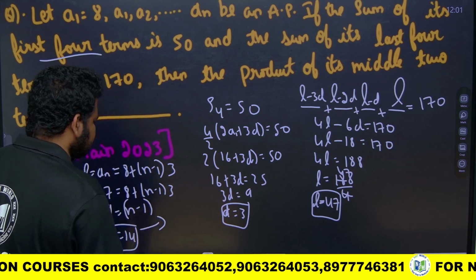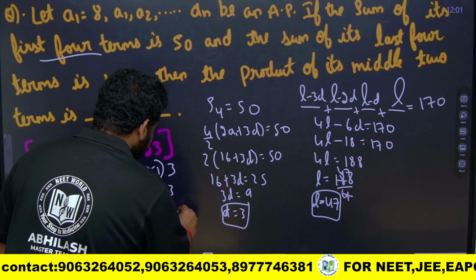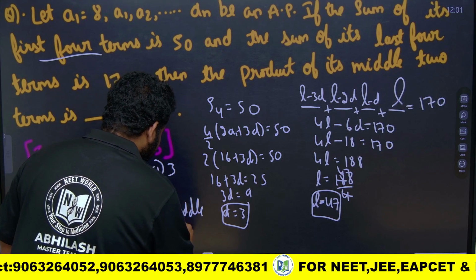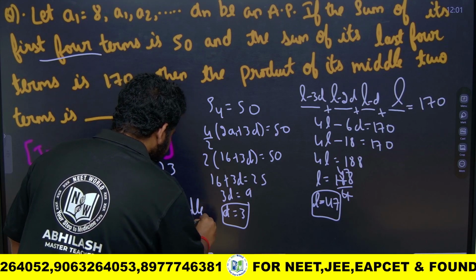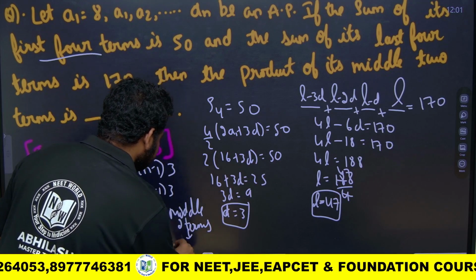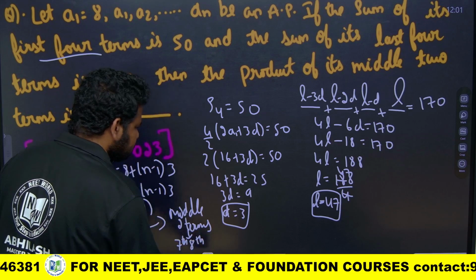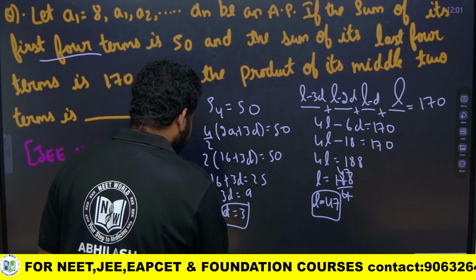So the middle two terms will be what? They are asking the product of its middle two terms. Middle two terms will be the 7th and 8th terms.